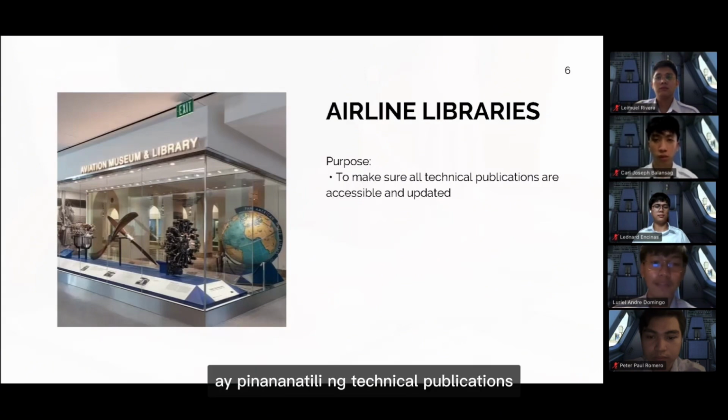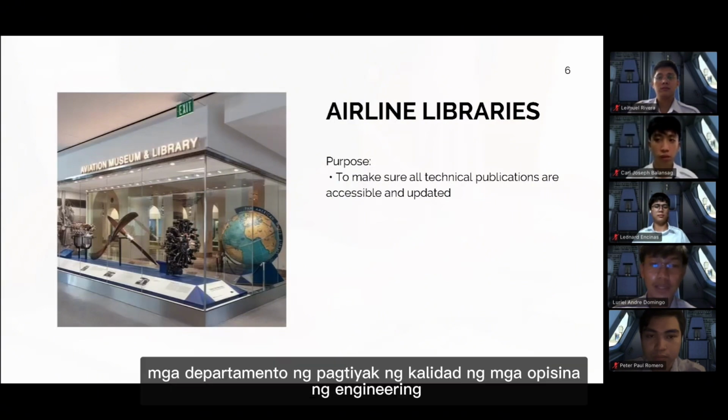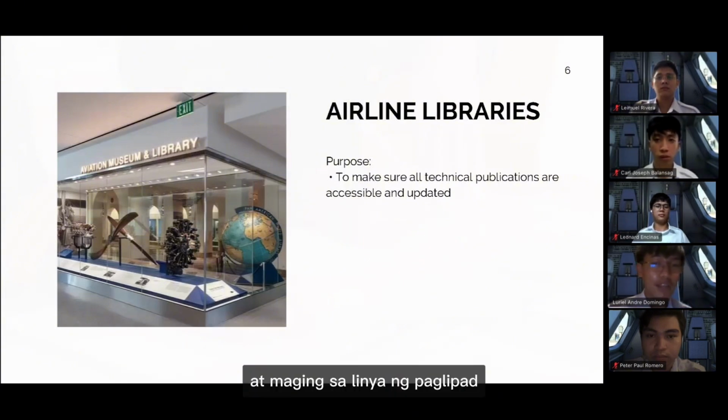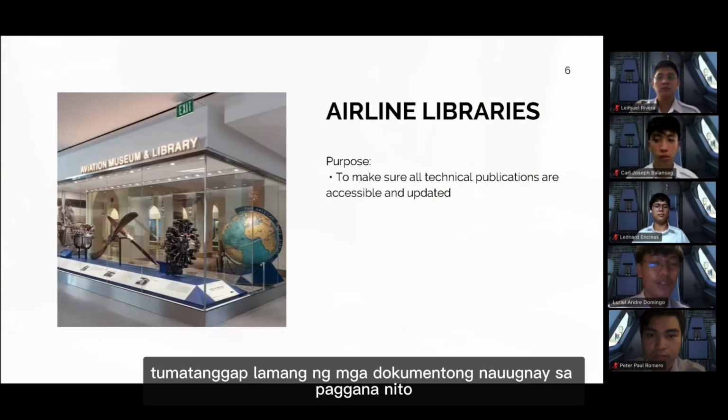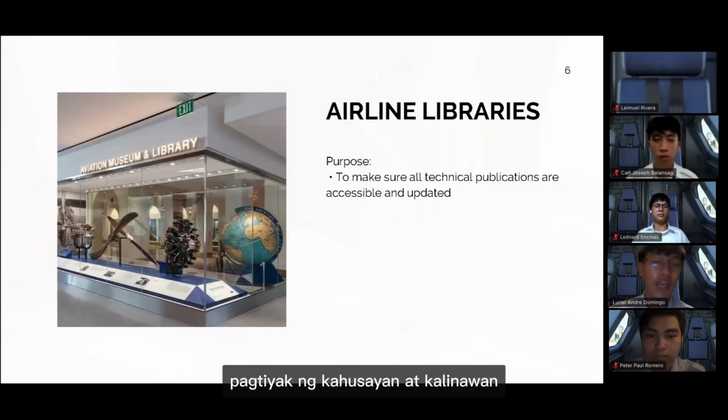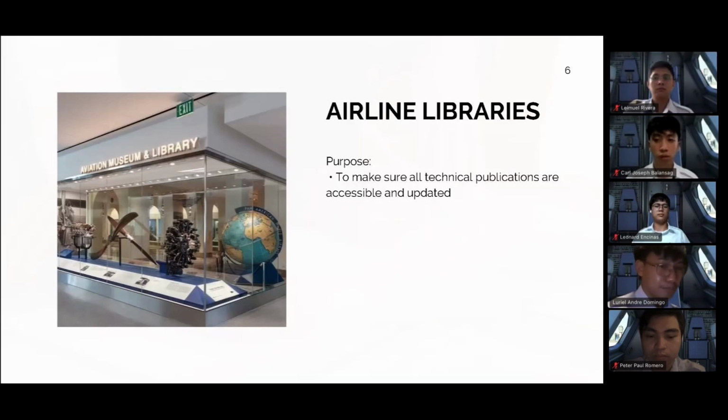These libraries are maintained by the Technical Publications Organization and may exist at multiple points throughout the airline system, including maintenance bases, engineering offices, quality assurance departments, and even on the flight line. Each location receives only the documents relevant to its function, ensuring efficiency and clarity.